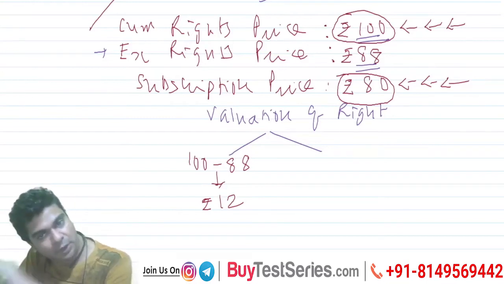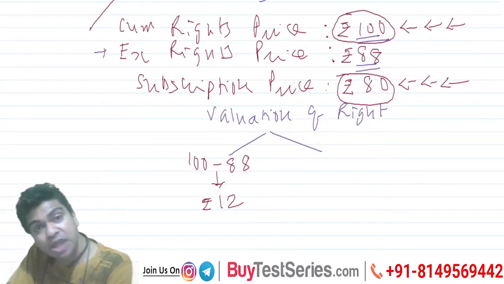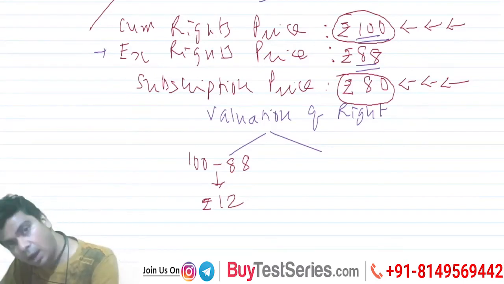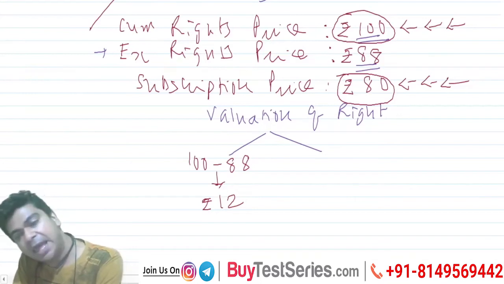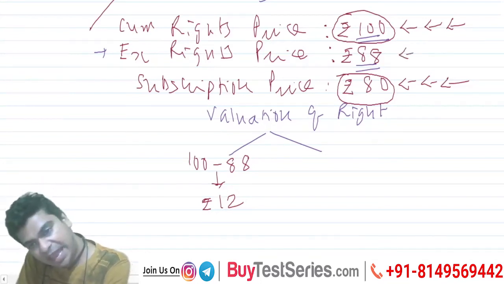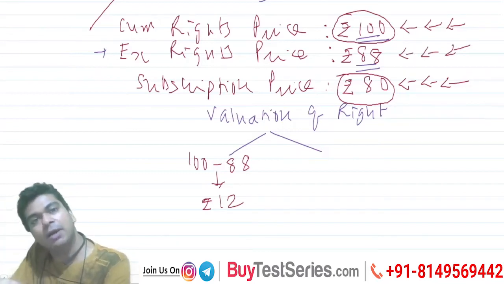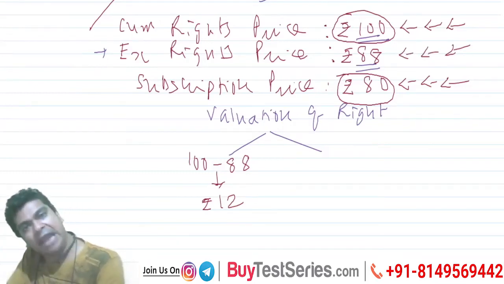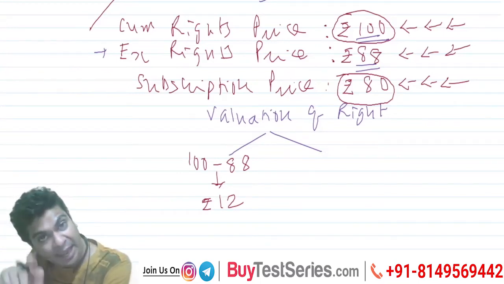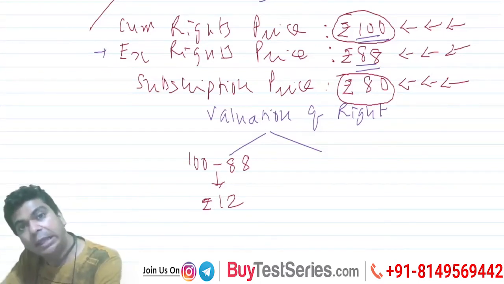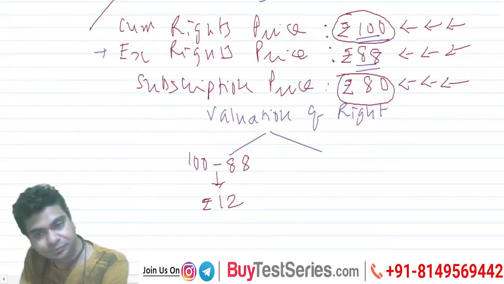The reason is you buy the share for rupees 80. By the time the share comes into your Demat account, the share would have started trading on ex rights basis. And we know in our example, the ex rights price is 88. So something that you are buying for 80 can be sold for 88, and thereby you can make 8 rupees per share. This also can be understood as value of a right.